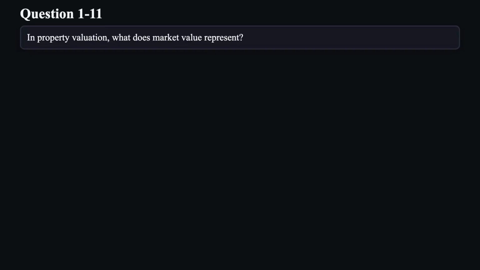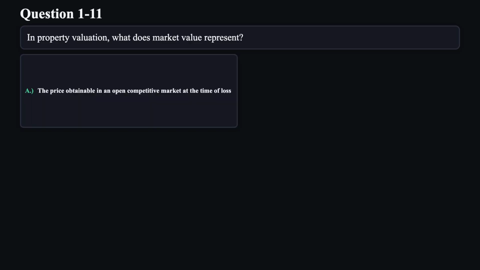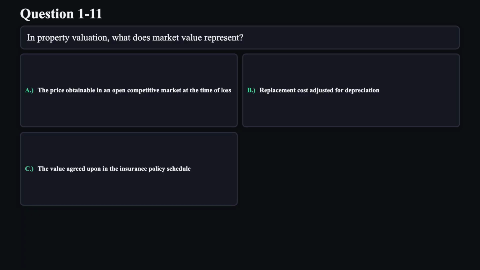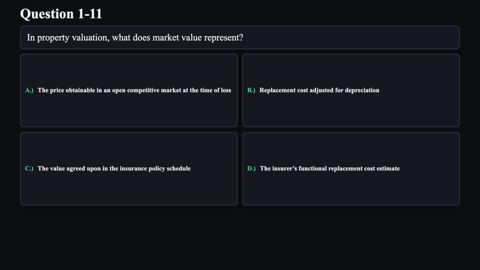Question 11. In property valuation, what does market value represent? A. The price obtainable in an open competitive market at the time of loss. B. Replacement cost adjusted for depreciation. C. The value agreed upon in the insurance policy schedule. D. The insurer's functional replacement cost estimate.